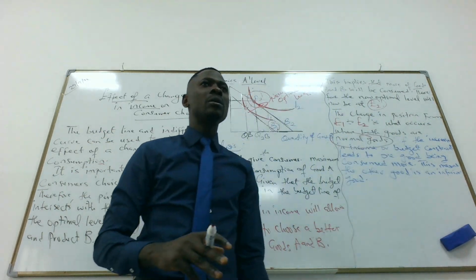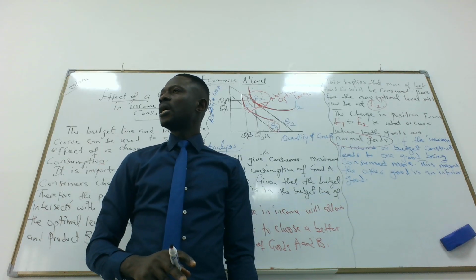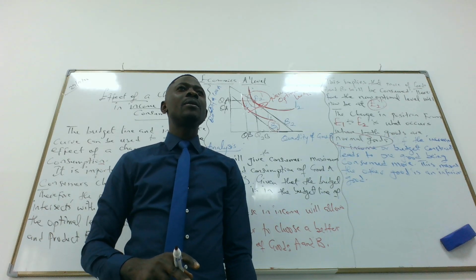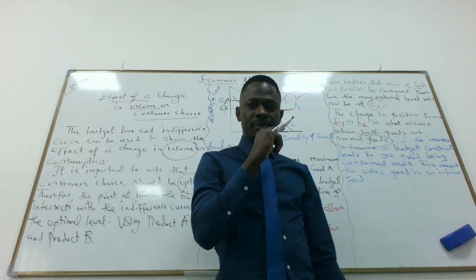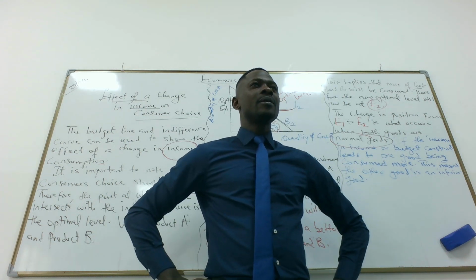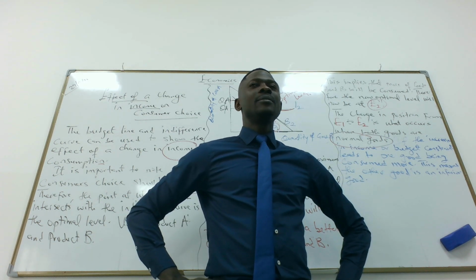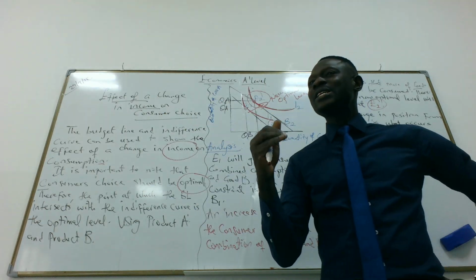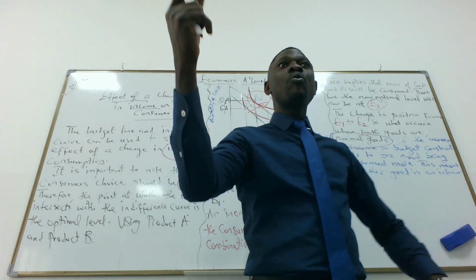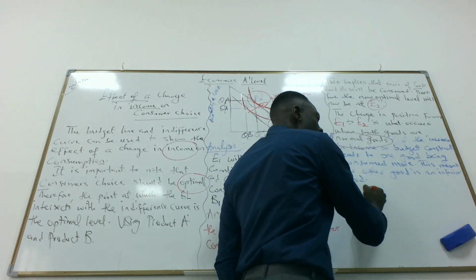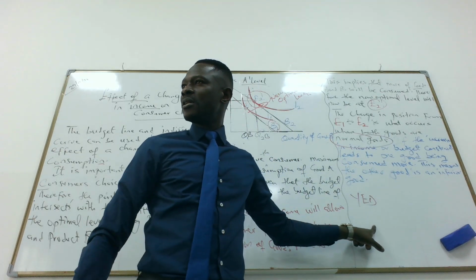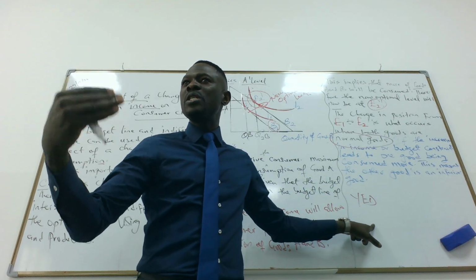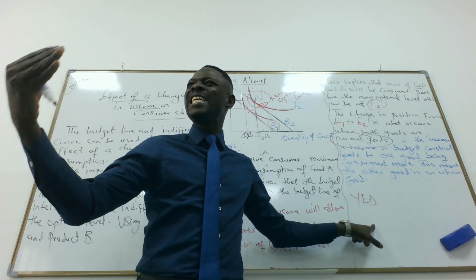And what's a normal good? Normal goods are goods that we consume more as soon as our level of income increases. So the YED, you know YED, income elasticity of demand, is the degree of responsiveness of the quantity demanded of a product as a result of a change in the level of income.